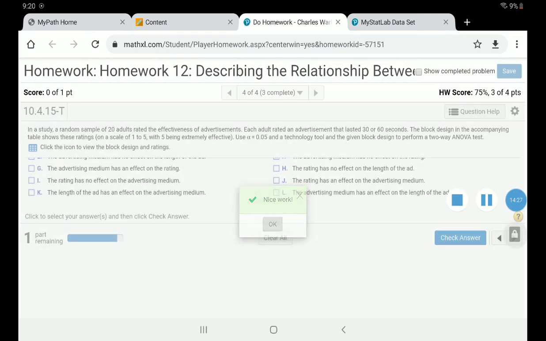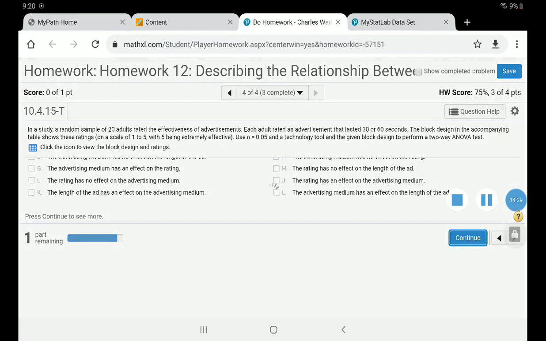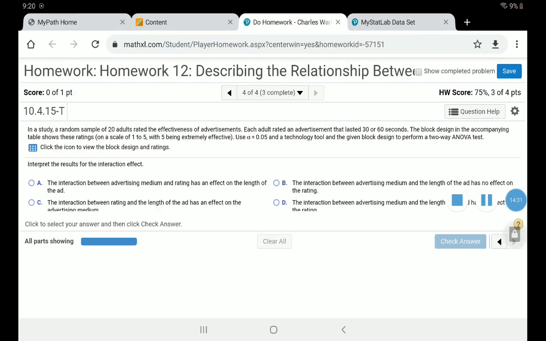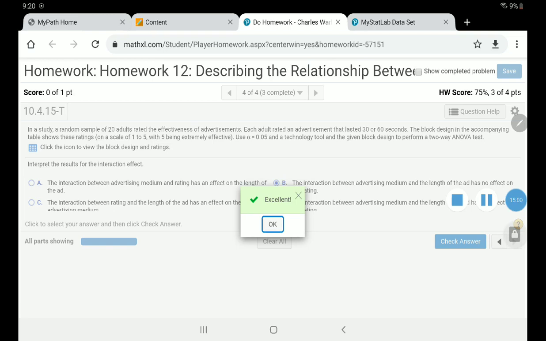All right. Last one says, well, what about the interaction? Well, remember what we did was we assumed that there was no interaction, and we failed to reject that. So the interaction has no effect on the rating either. The interaction between the medium and the length has no effect on the rating. That's what we want. All right, there it is.